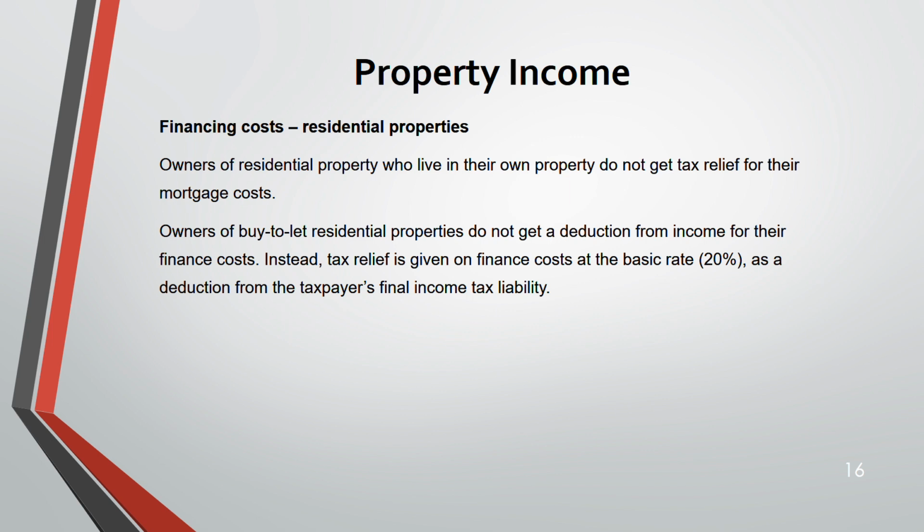Basic rate is 20% as a deduction from the taxpayer's final income tax liability. That means you can deduct this from the income tax liability. From the income of the owners, they can't deduct the finance cost, but the tax relief that they get on that finance cost, they can deduct from income tax liability. This is for the owners who buy and then let a residential property.